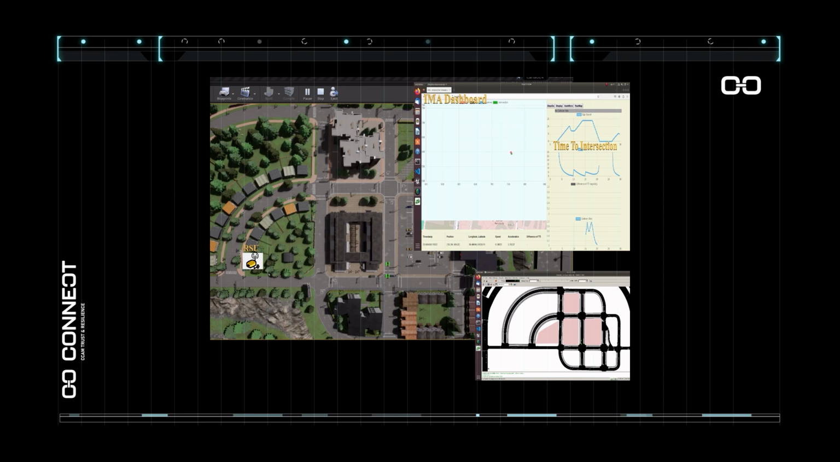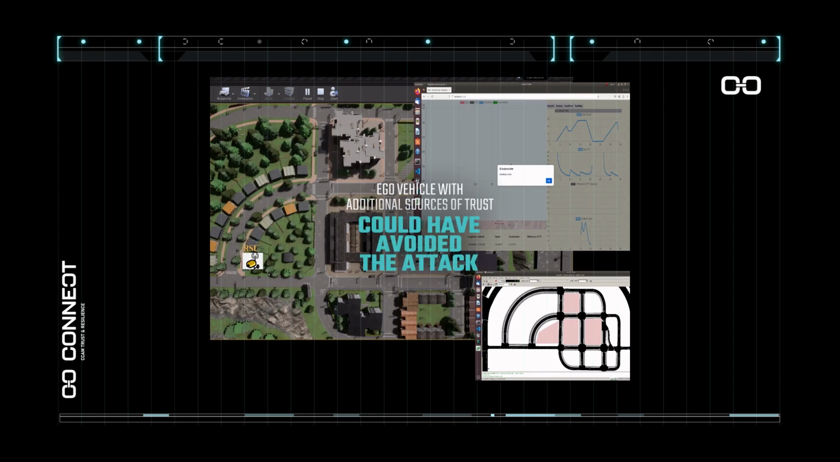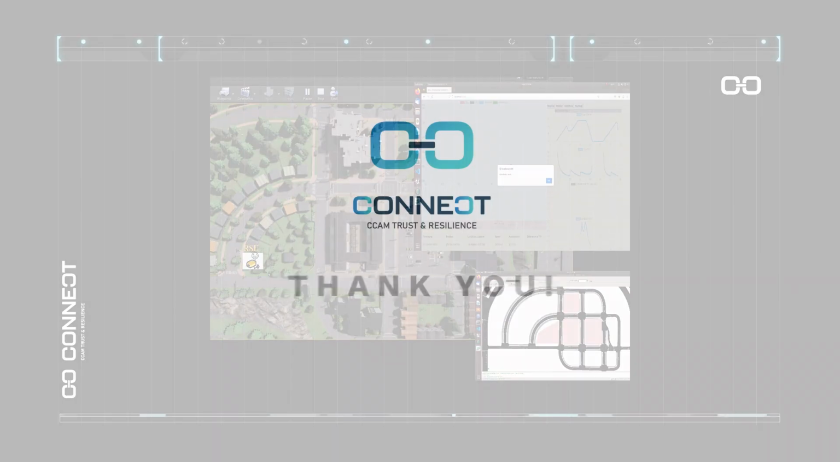Here, we can imagine that if the ego vehicle had access to additional sources of trust, such as the trustworthiness of the attacker, based on the past misbehavior report sent to the MBD, it could have avoided the attack by detecting it in time. Thank you.